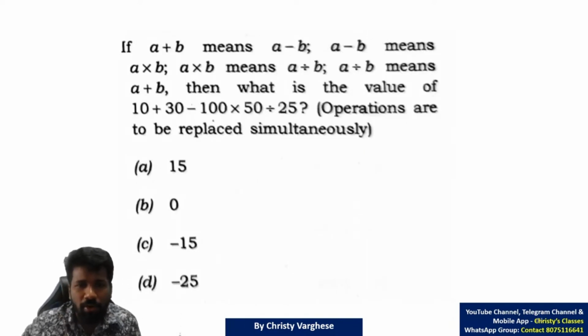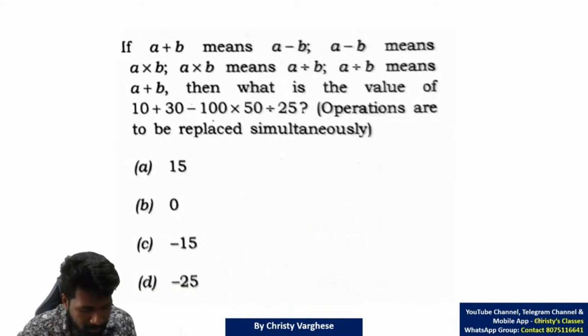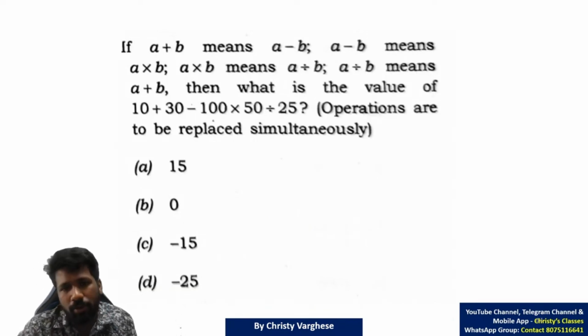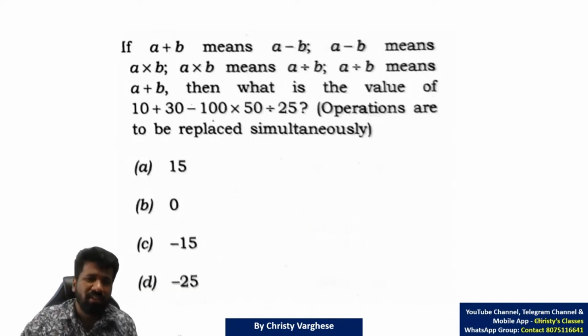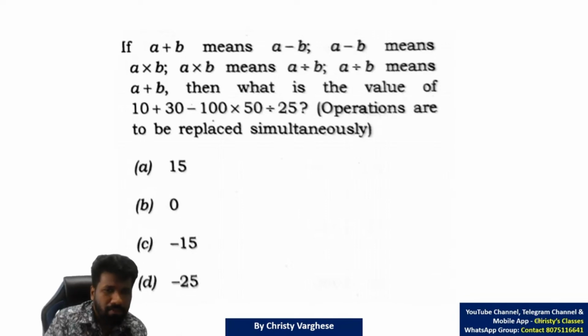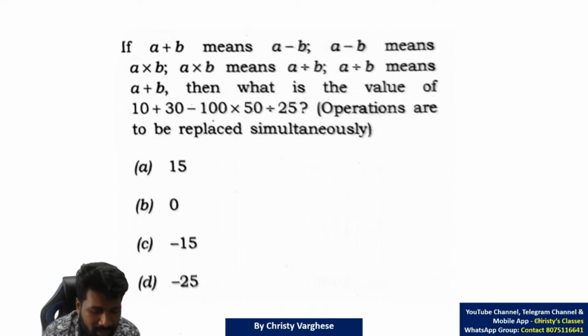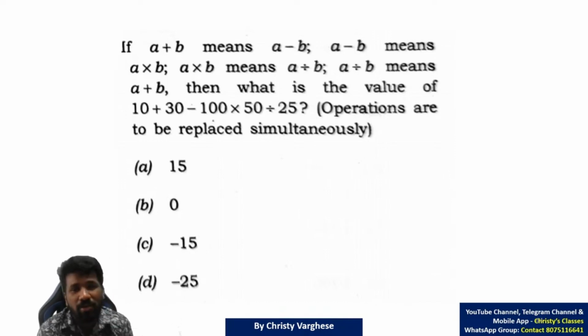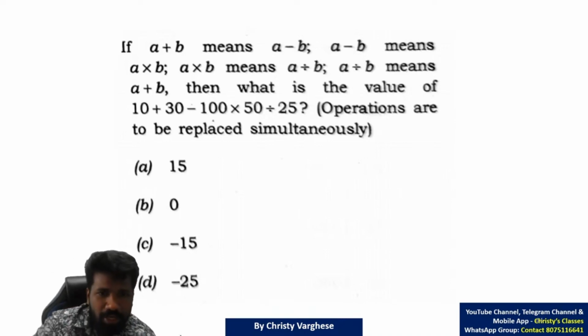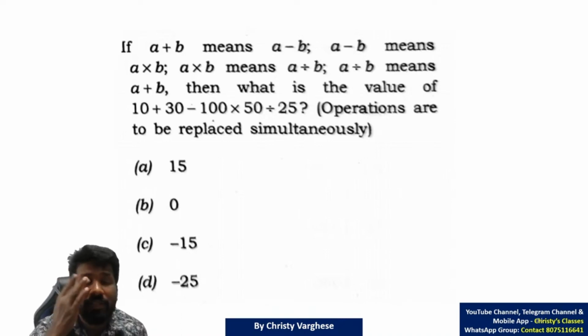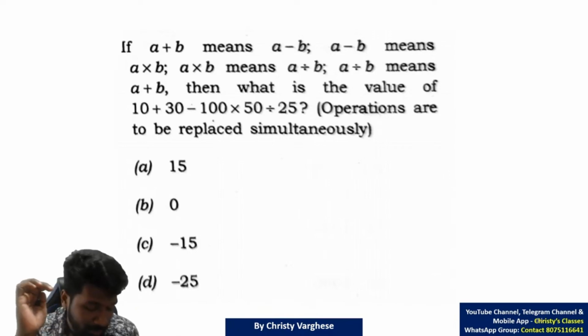Now another coding decoding question with mathematical operations. Here also the BODMAS rule is applicable. This is very straightforward compared to the previous question we discussed. In this question, they have defined the symbols. There we have to decide what symbol to put to get the minimum value. Here, try it. The same type of question was asked earlier and we have discussed it in the class also.